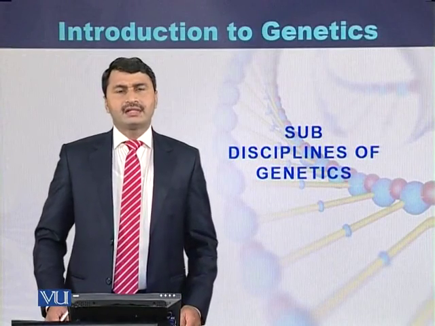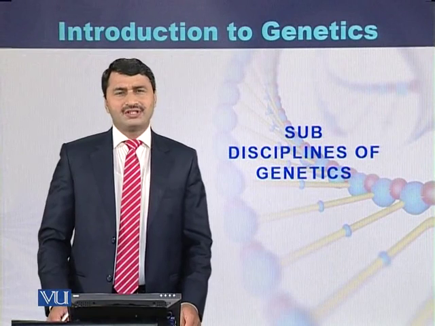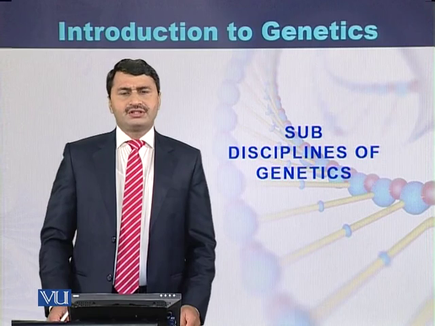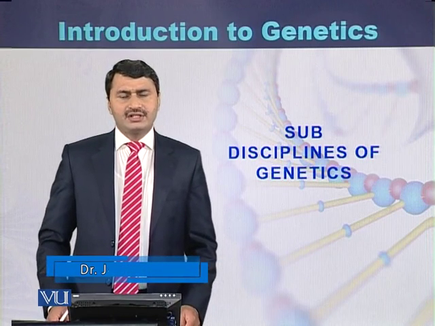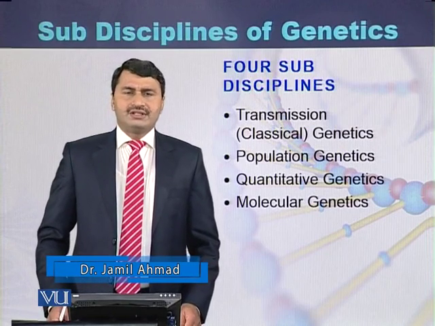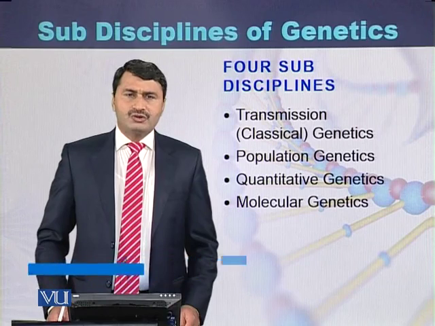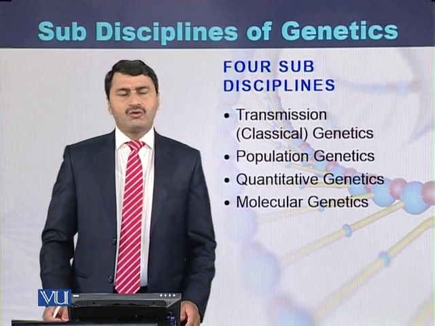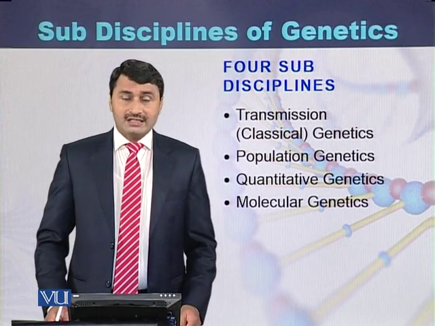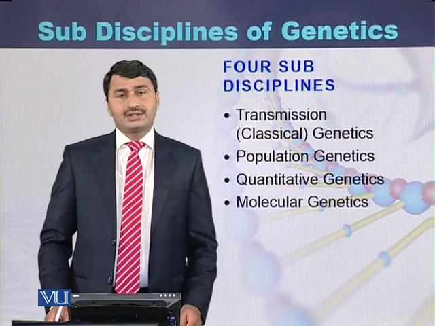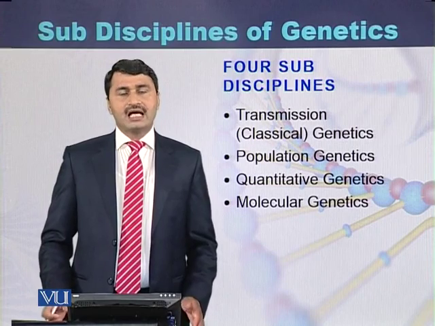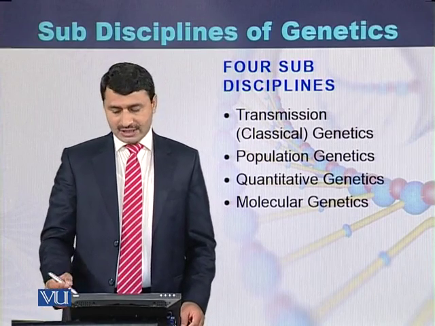Genetics can be classified into four sub-disciplines. Although some geneticists and researchers classify genetics into many sub-disciplines, most geneticists classify genetics into four sub-disciplines. The four sub-disciplines of genetics are transmission or classical genetics, population genetics, quantitative genetics, as well as molecular genetics. So these are the four sub-disciplines of genetics.